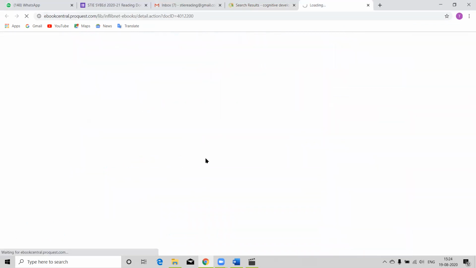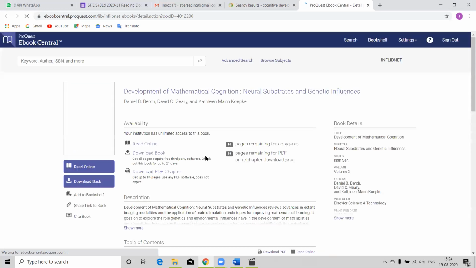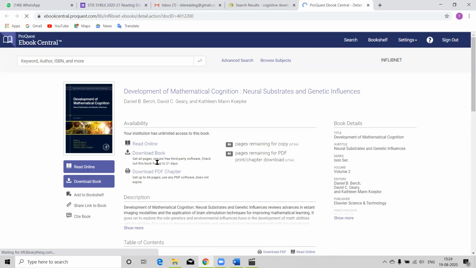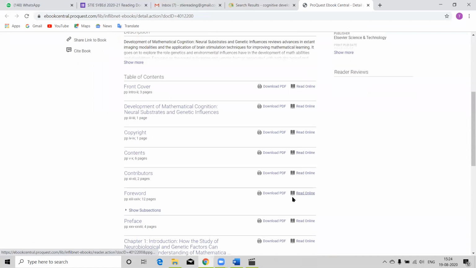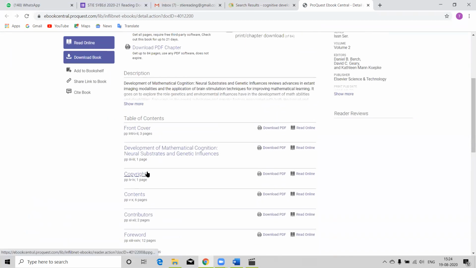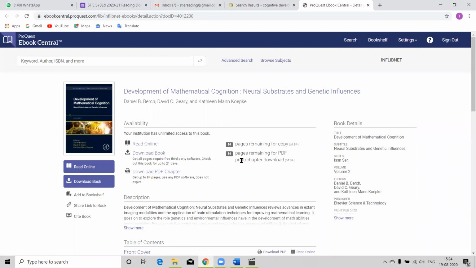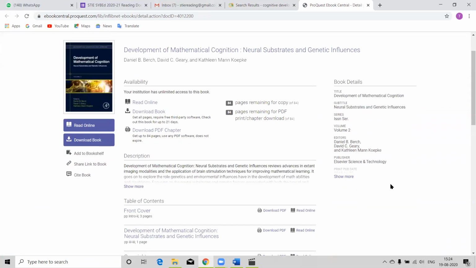If I want to view the document online, then I click on that view option. The document content page opens in front of you. All the book details are given over here: title, subtitle, volume, editors, everything. If you want to read the book online, click here or here. If you want to download the book and read, click here or here.